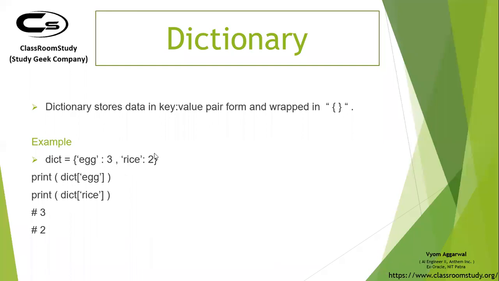Egg, 3 plates, rice, 2 plates. So 3 eggs, 2 rice. How many eggs? 3. How many plates of rice? 2. So this is how you can store data in your dictionaries. There can be multiple ways of storing the data, but while accessing, you have to give the key name here. Whatever the key name is, depending upon that, you get the corresponding value.